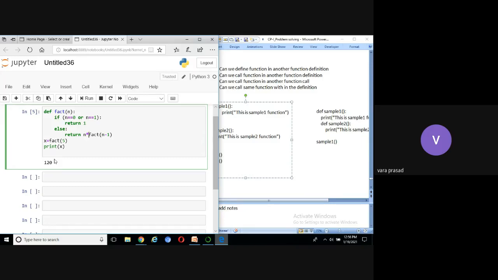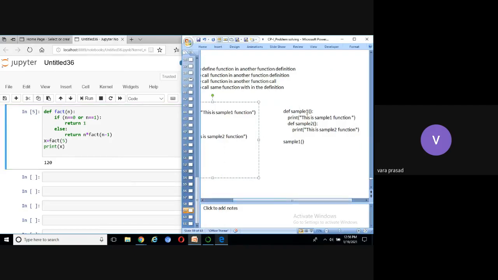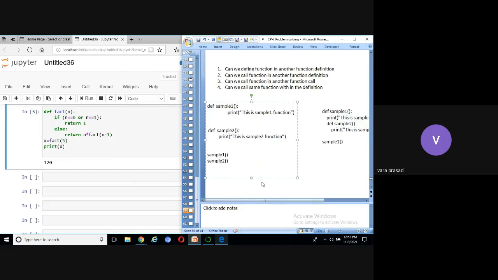Here one important point: a function calling itself is called recursion. What is a recursive function? A function calling itself is called a recursive function. Now you can take this example here. Sample 1 calling sample 2. Sample 1 is not a recursive function. Sample 2 calling sample 1, not a recursive function. But sample 2 calling sample 2, then it is called a recursive function. Is it clear?